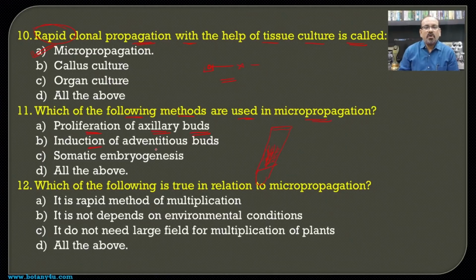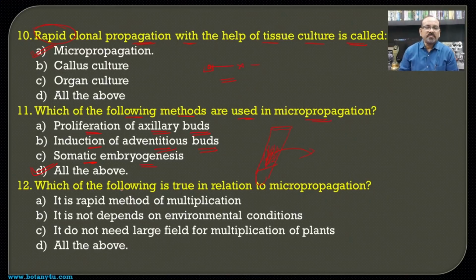Then induction of adventitious buds, when they are separated from each other in different test tubes, again there is a need for the formation of adventitious buds for independent plants. Then even somatic embryogenesis can be carried out for the formation of the embryo, and later on they are subcultured on different nutrient media. So all of the above becomes the answer for this question, which are the different methods used in micropropagation.